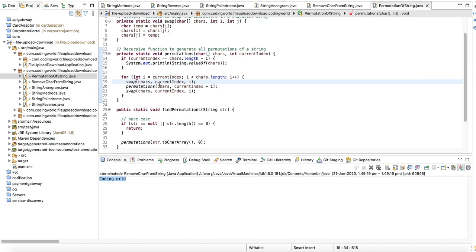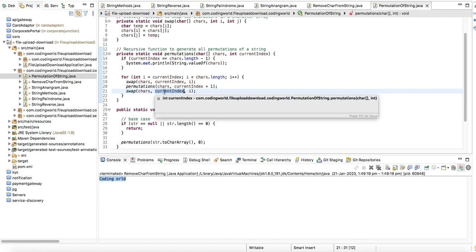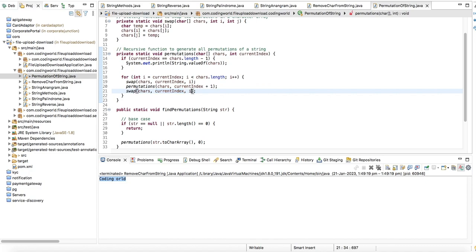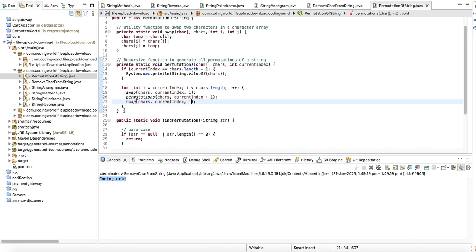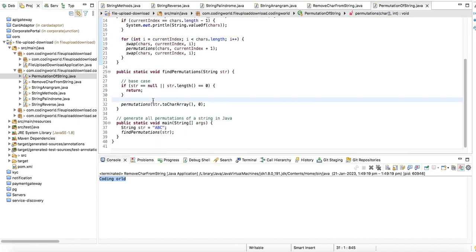Then we move the location to B, and call the permutation for the next location. In the end we swap back, replacing the current location with i. If we do this for loop, then by debugging you will be able to see that we print all the permutations of the string. Let's run this and check.